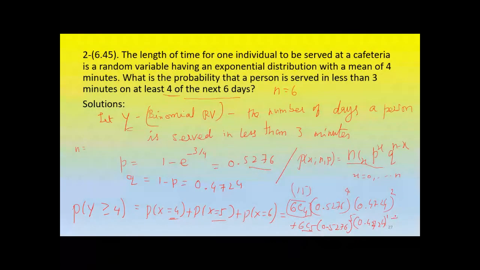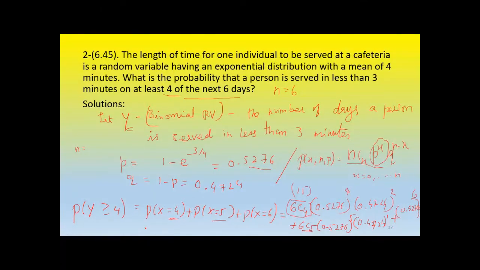Only one more term, which is nC6. 6C6 will be 1, so we don't want to write the 6C6. It's 1 times p power x, q power n minus x. N and x both are 6, so q power 0, q will not be there. Only p power x will be there last time. P, what is p? 0.5276 to the power 6.